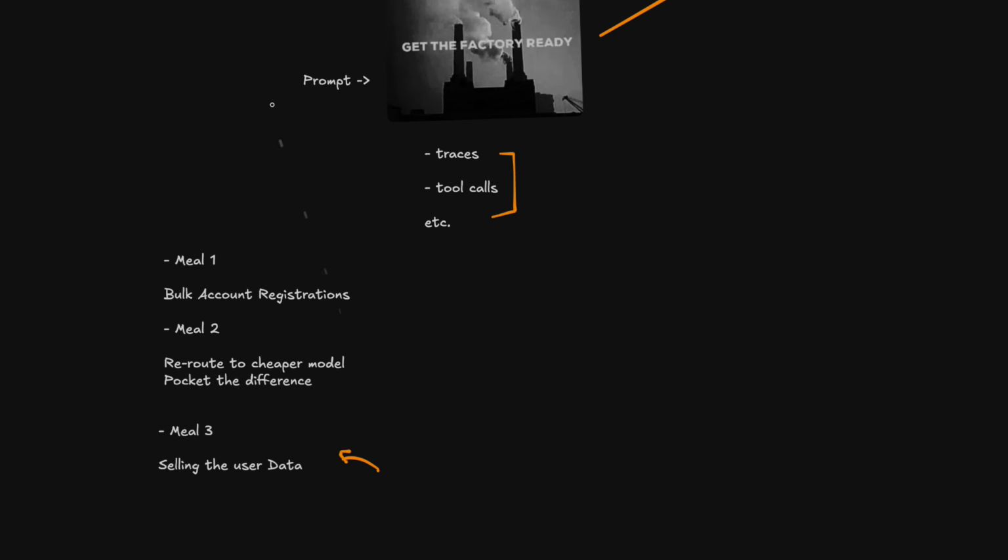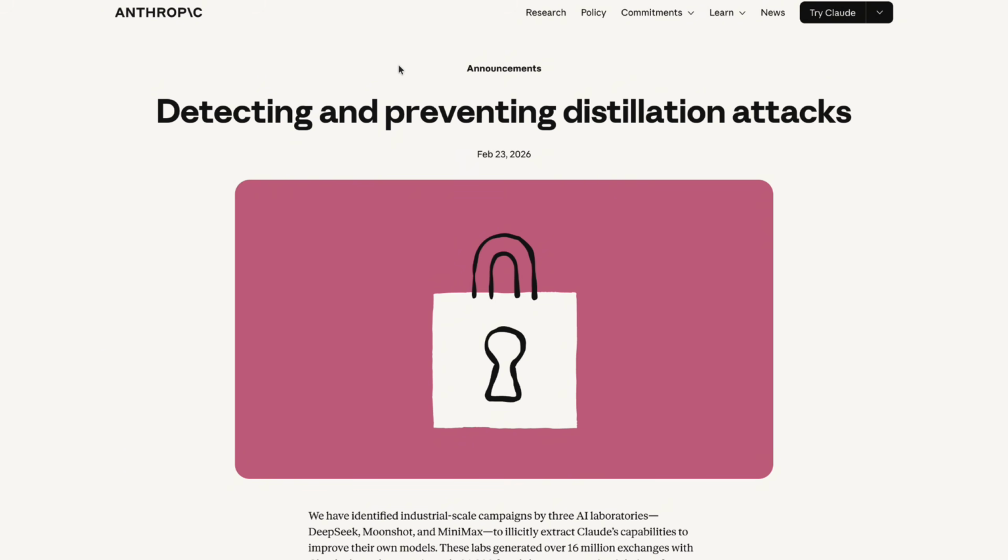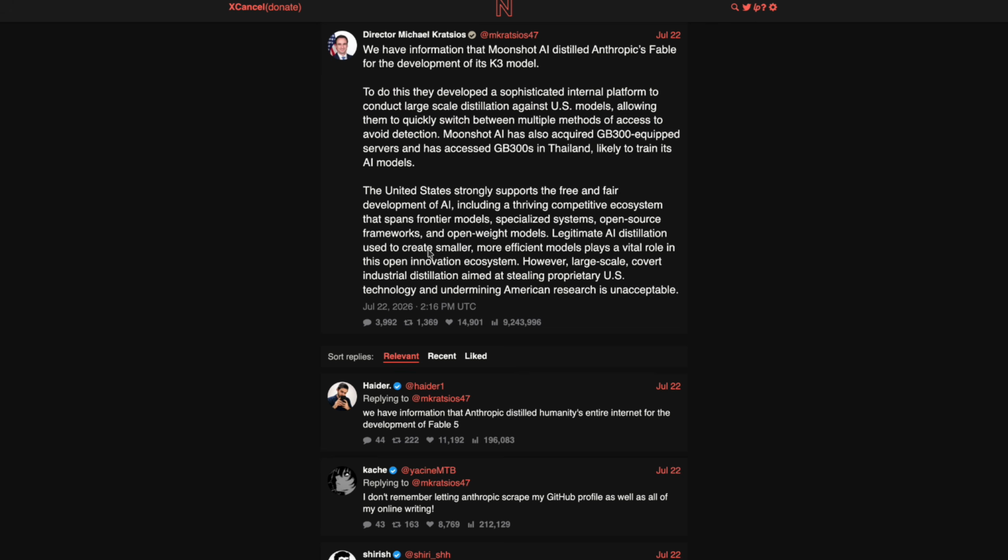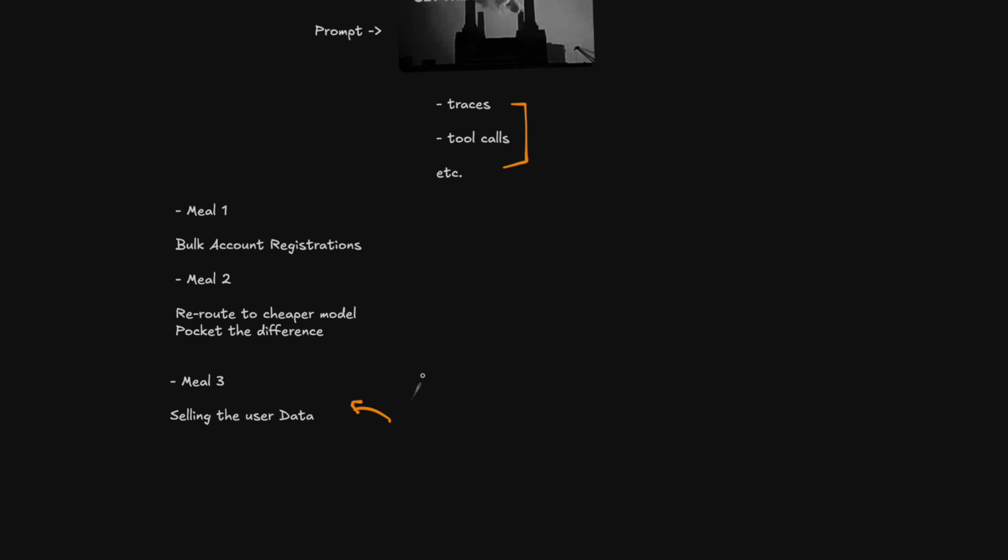The labs are always trying to combat this. Anthropic has posted articles such as this one where they're discussing their preventions of distillation attacks. And there's a lot of rumors going around, which are most certainly true, that the Kimi K3 model has distilled Fable for its development. And it kind of becomes a question of ethics, where what's worse, stealing from users or stealing from the users that stole from the users? Or this question of which one's worse.